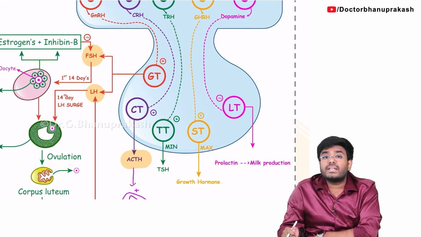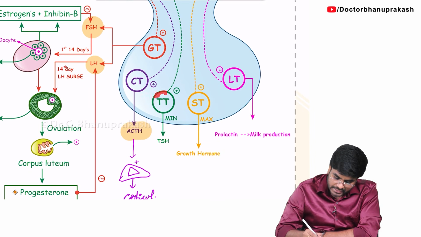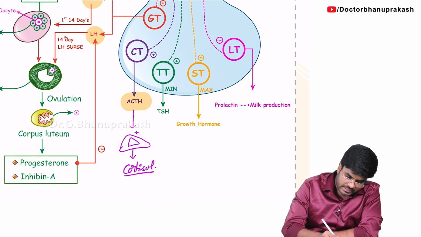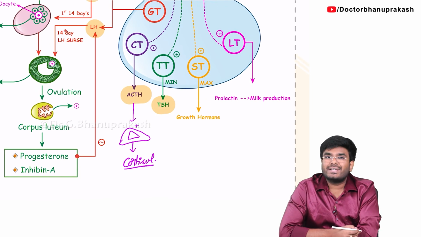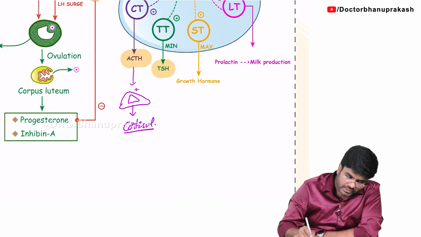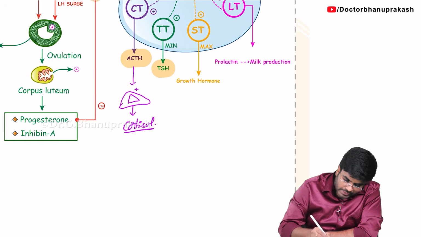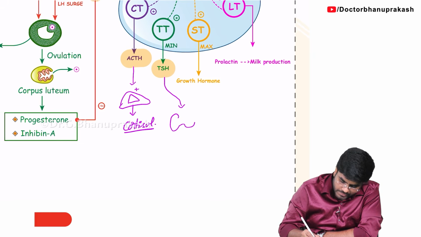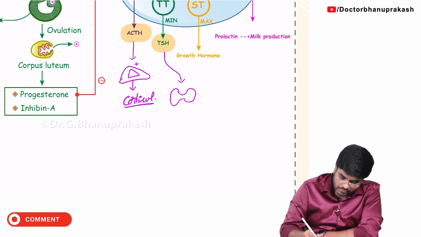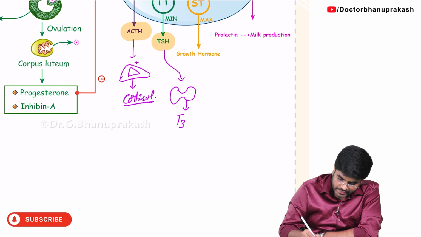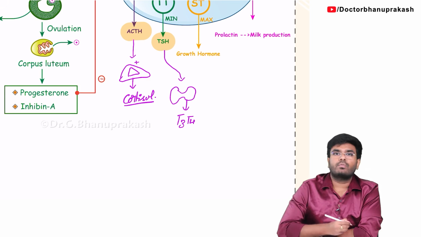Now the thyrotropes are getting stimulated. When the thyrotropes are stimulated, what do they release? They release TSH. TSH stands for what? Thyroid stimulating hormone. Where do you think this thyroid stimulating hormone is going to act? It will go and act on your thyroid gland, stimulating it. Now your thyroid gland is going to release thyroid hormones like T3 and T4.